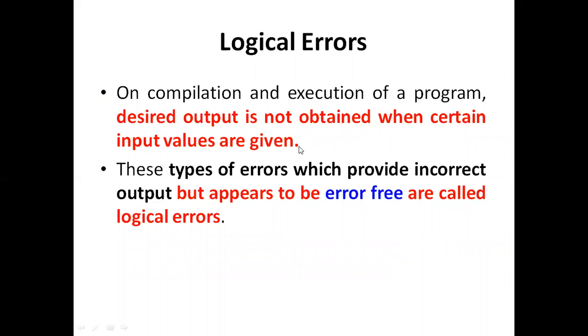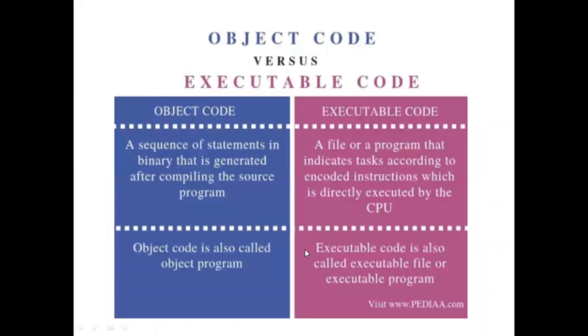And what type of error do we call a logical error? Whatever the desired output is, if we are not getting it, such errors we call logical errors. On compilation and execution of the program, the desired output is not obtained when certain input values are given. These types of errors, which provide incorrect output but appear to be error free, are called logical errors. While compiling the program, it is not showing errors. While executing also, it is taking the input, but it is not giving the proper output. We call those errors logical errors.